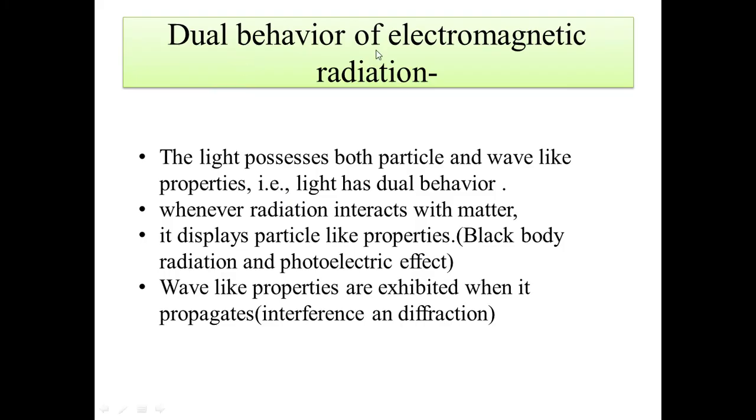Light possesses both particle and wave like properties. Light has a dual behavior. Whenever radiation interacts with matter, it displays particle like properties, like black body radiation and the photoelectric effect. And wave like nature, it exhibits and propagates to form interference or diffraction. These two phenomena explain the wave nature. Come to the next.